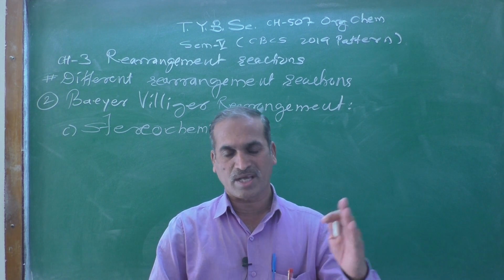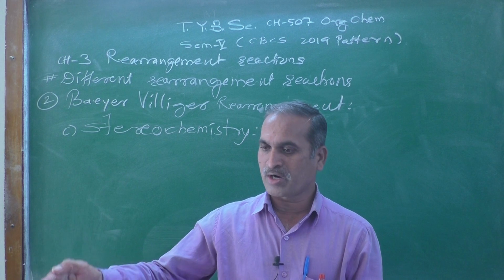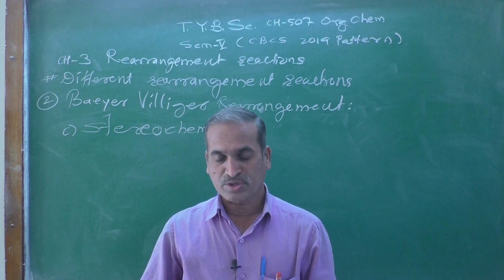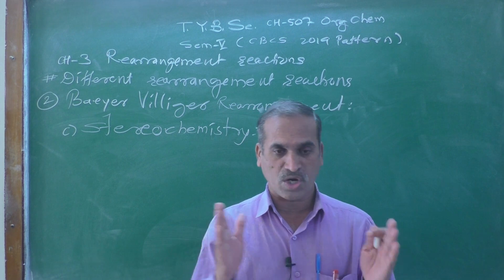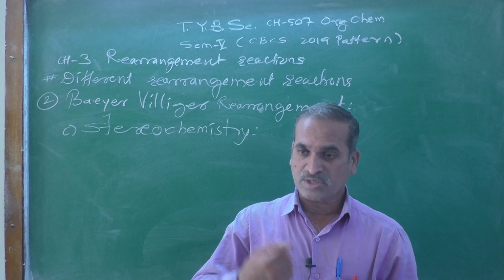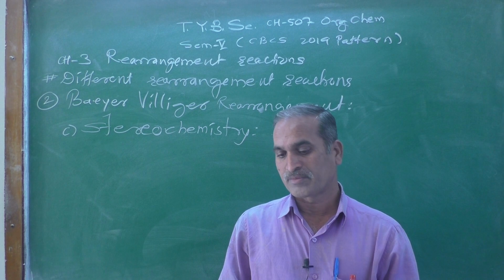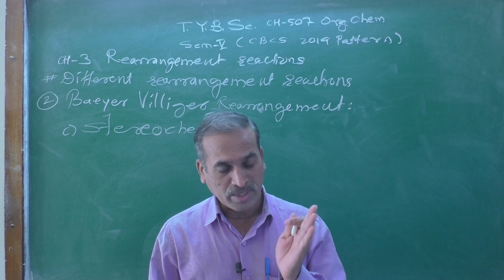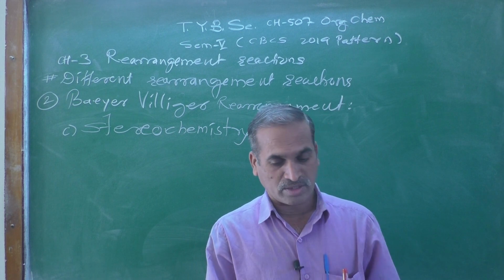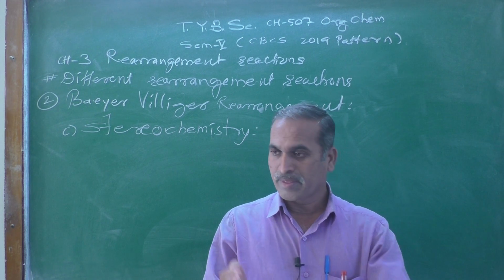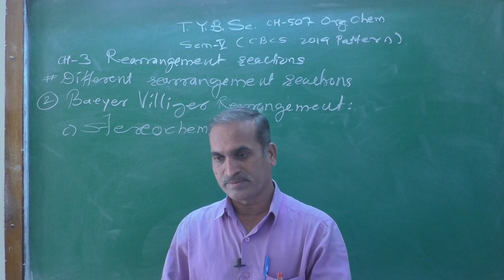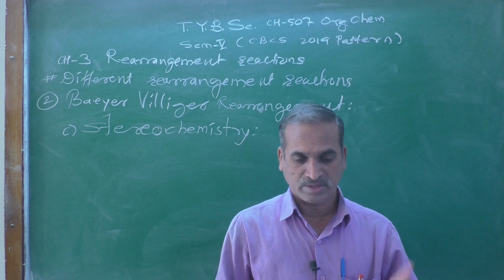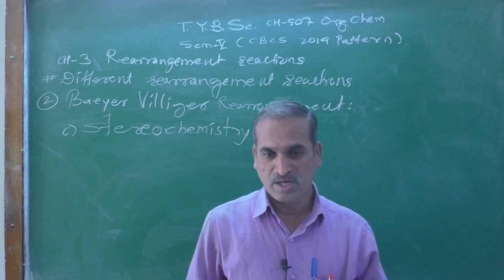If your substrate has an R configuration, your product will have an S configuration. Such inversions occur. Whether such a possibility exists in a Baeyer-Villiger rearrangement or not, that is what we are checking here. That type of thing is called stereochemistry.